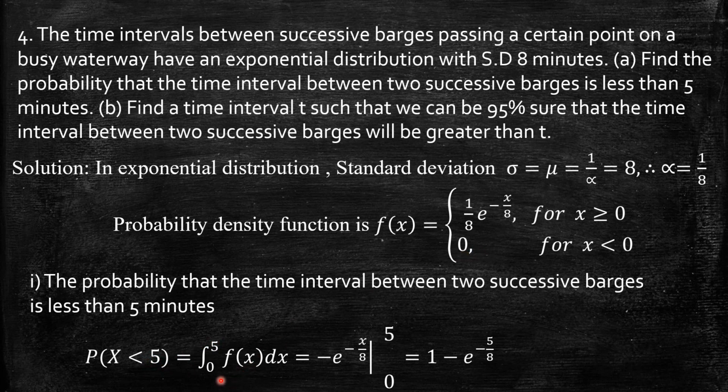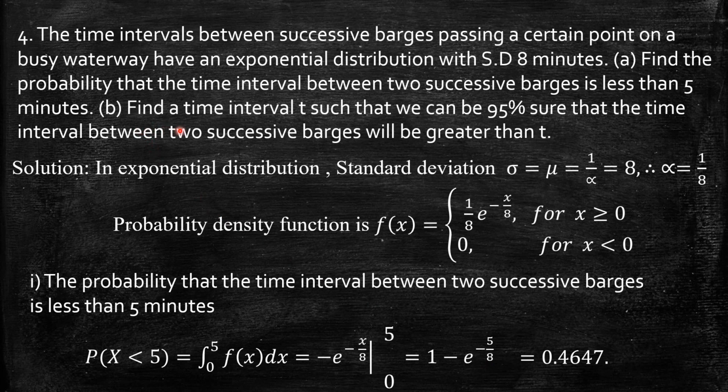So I have integral of 1 by 8 e power minus x by 8, because f of x defined in the interval 0 to 5 as 1 by 8 e power minus x by 8. Integral of e power minus x by 8 is e power minus x by 8 divided by minus 1 over 8, cancel with this 1 over 8, leaves minus of e power minus x by 8. So apply the limit. Upper limit is 5. So minus of e power minus 5 by 8 minus e power 0, that is 1, which is nothing but 1 minus e power minus 5 by 8. Simplify, we get 0.4647.